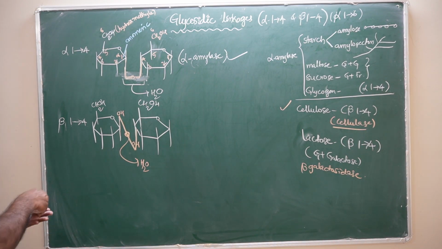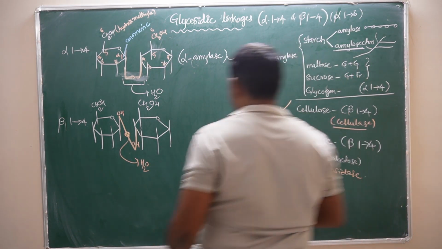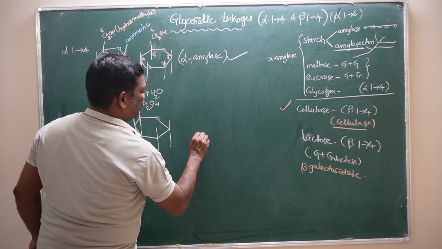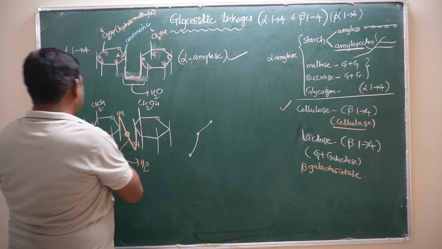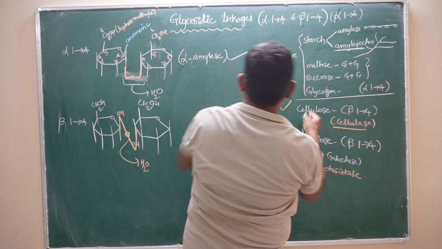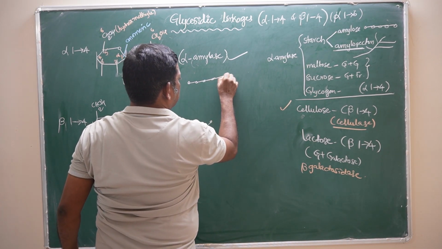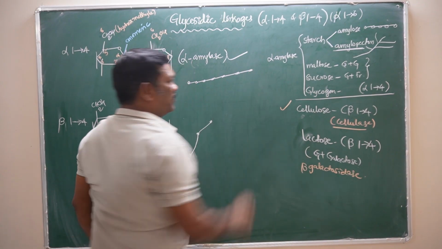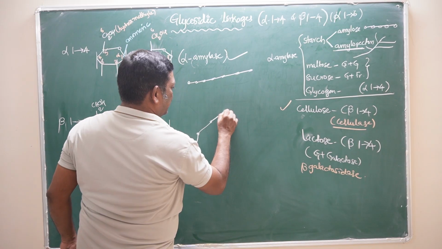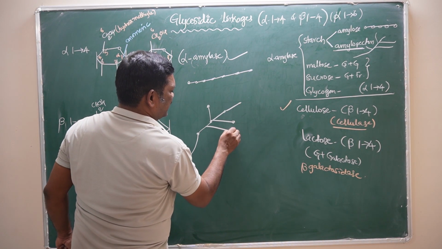Then another one: here we have discussed amylopectin. In cellulose and in amylose, the glucose molecules are linearly arranged. There are no branches. Whereas in amylopectin, we can find branches like this.